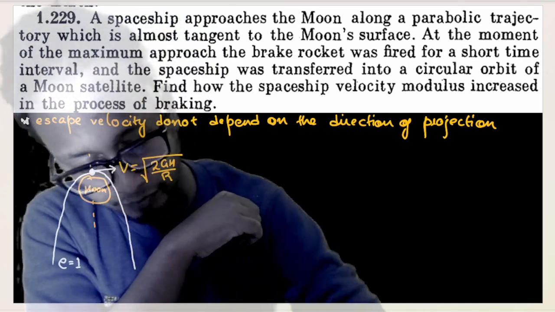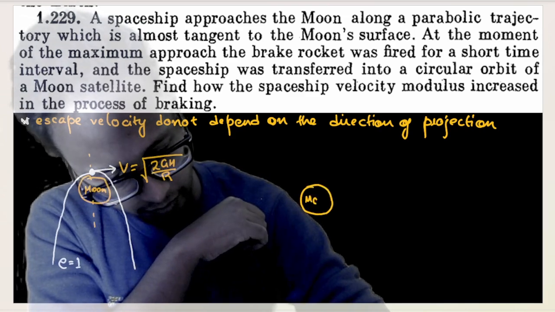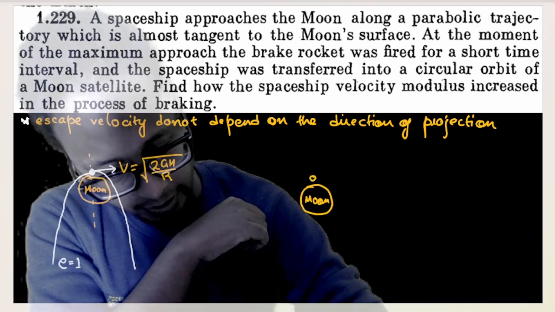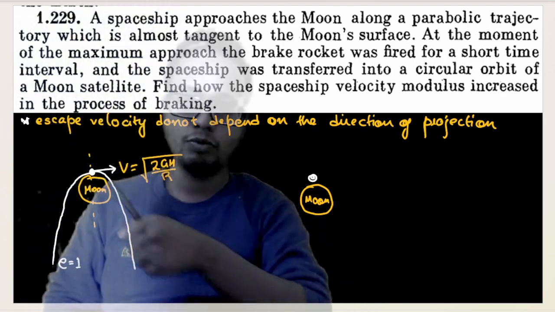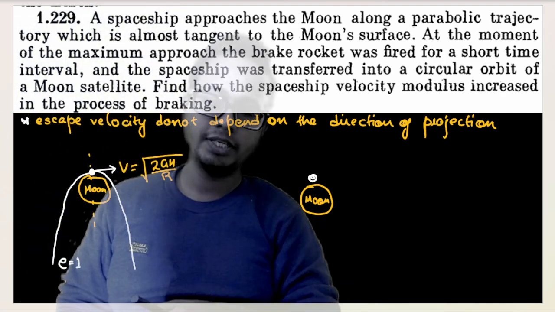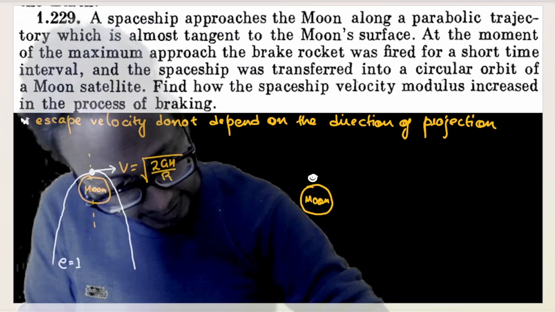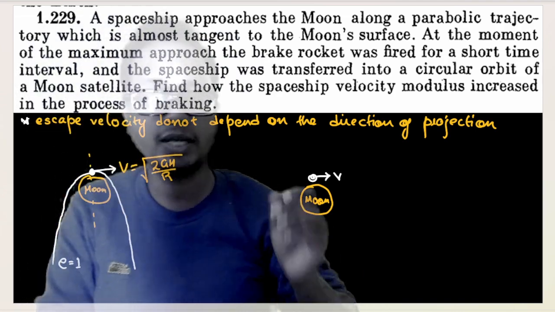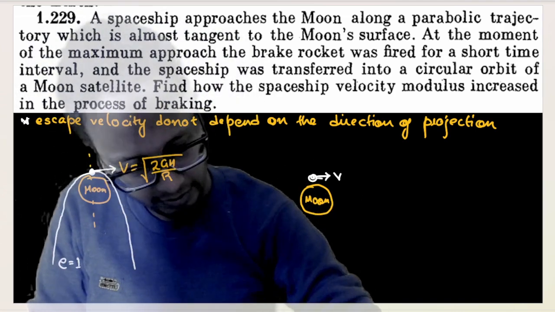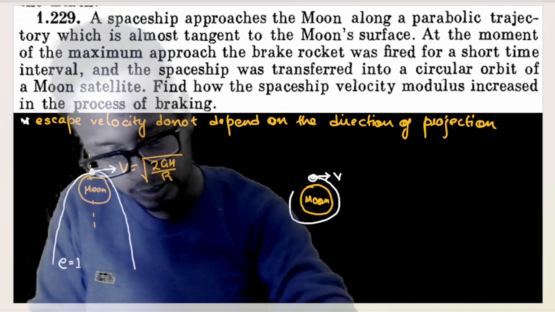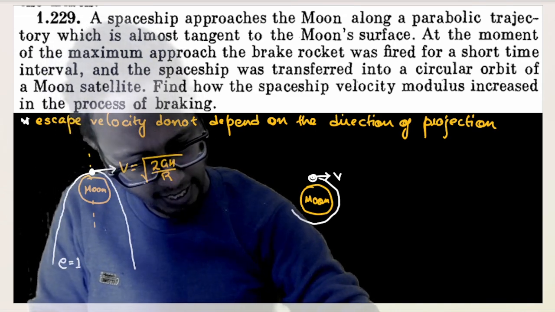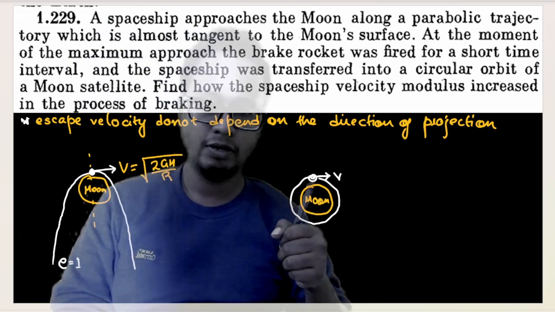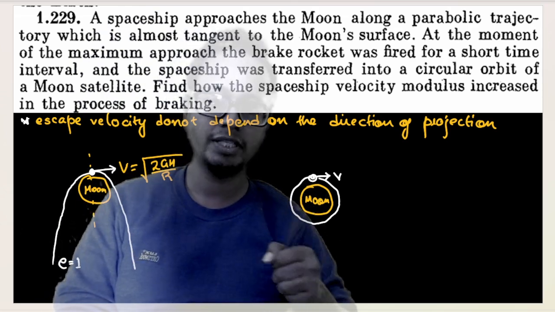So after coming out here, near the moon, if no change in velocity was there, what would happen? The body would escape back to infinity. But I must give it a velocity, or I must reduce the velocity by a certain amount so that it keeps on orbiting in this circular orbit at the surface of the moon. Now, can you guess what the velocity out here is so that this body keeps on orbiting the moon?